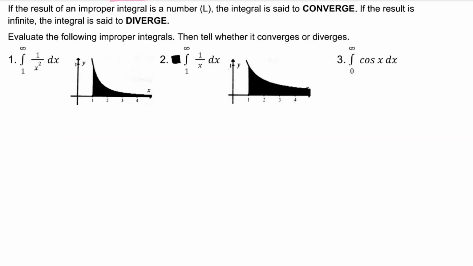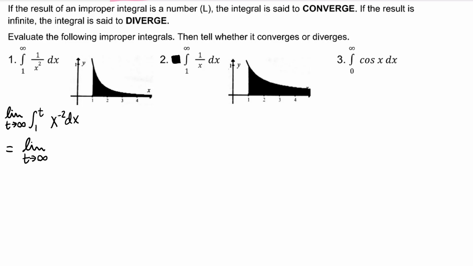So instead of having infinity as one of my limits of integration, I'm going to use the variable t. And then I want t to be the biggest possible number, or for t to be approaching infinity. Maybe t can't be infinity, but we could evaluate when it's approaching infinity. And what is the mathematical term for what something approaches? It's taking the limit. So the limit as t approaches infinity of the integral from 1 to t of 1 over x squared dx. In order to use the power rule, I'm going to rewrite this as x to the negative 2. Let's integrate.